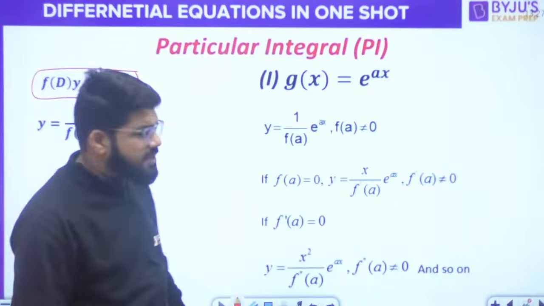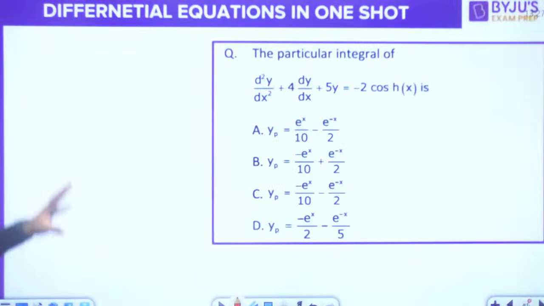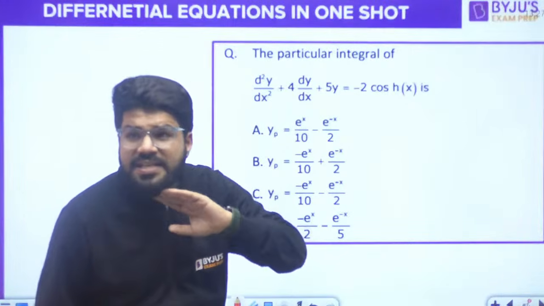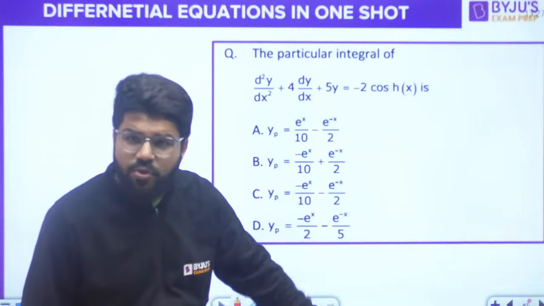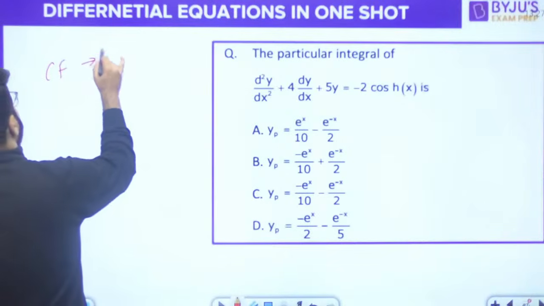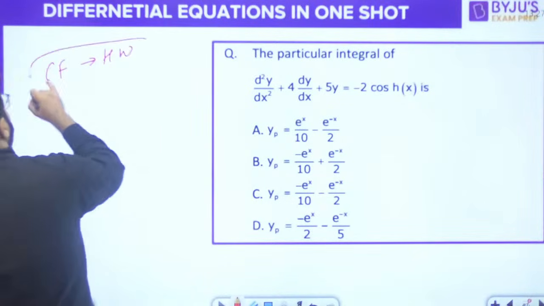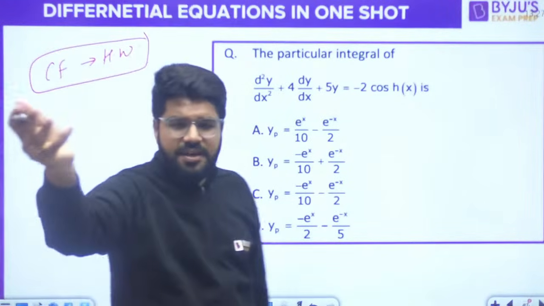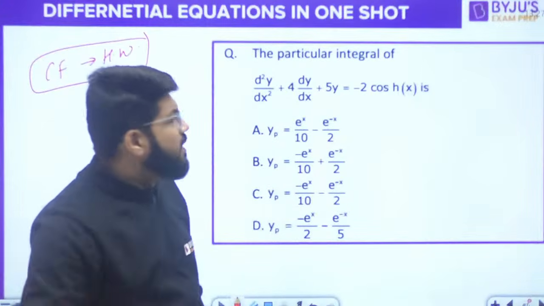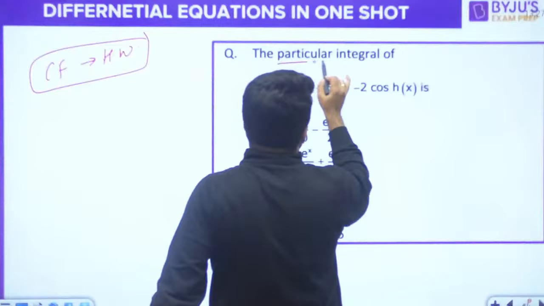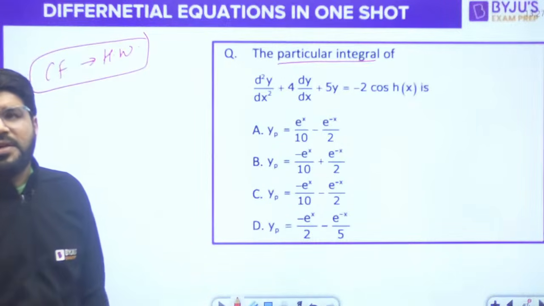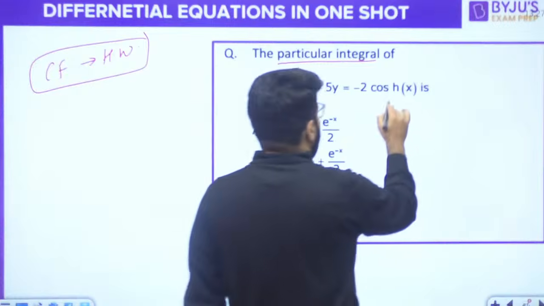Okay, let's understand with the problem. So here we take the PI case by case. Now what is the particular integral? I'm not asking for the CF now, forget it, we are done with the CF. You can find the CF again as homework. For this, calculate the CF as homework. Ultimately it's a differential equation, you can calculate its CF also. Right now, let's focus on the PI part, the particular integral. But what is the g(x) function? We will simplify it a little.